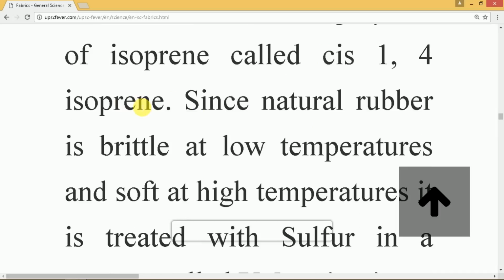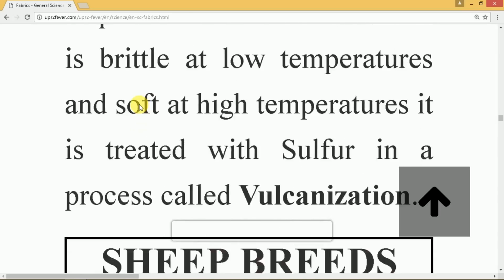Natural rubber is very brittle at low temperature, and so it is treated with sulfur and hardened to make usable articles like tires or sandals, etc. This process is known as vulcanization, and it helps us get a toughened form of rubber. Right, so that was it.